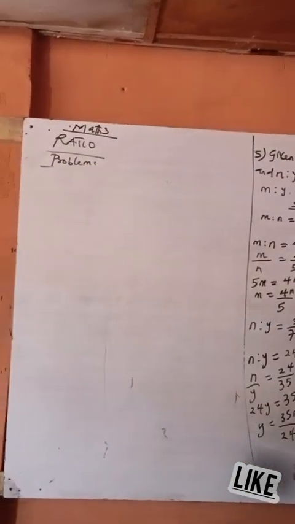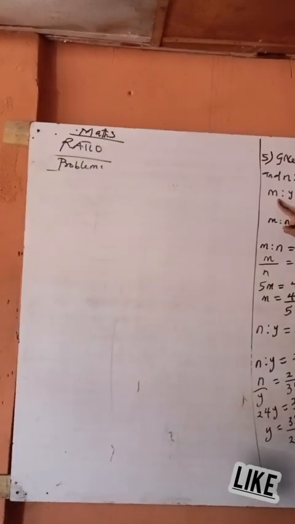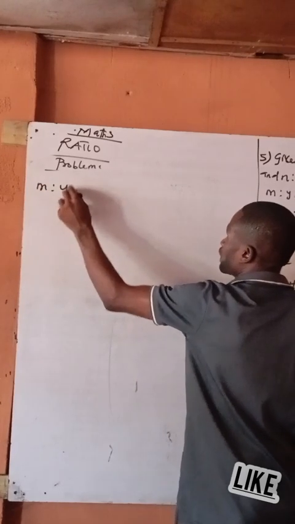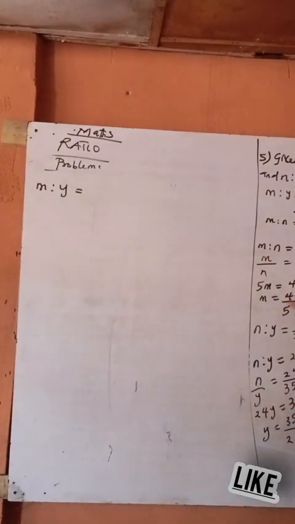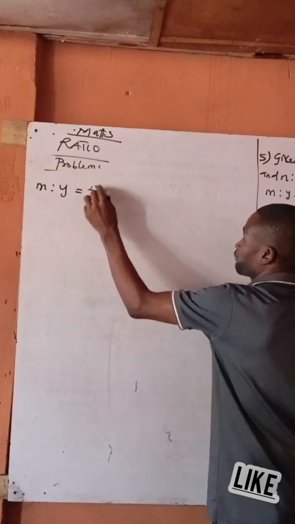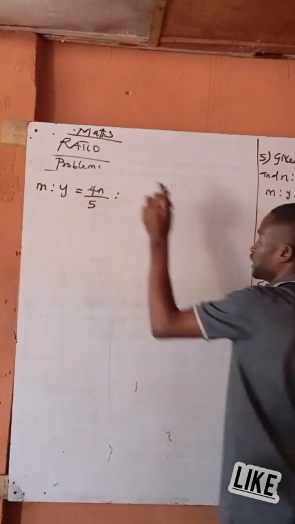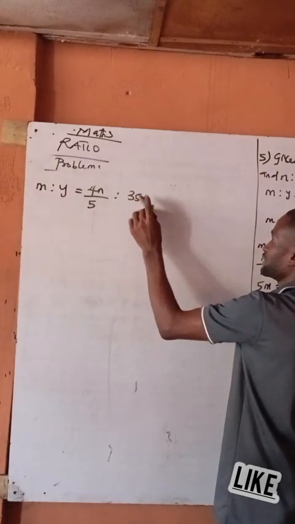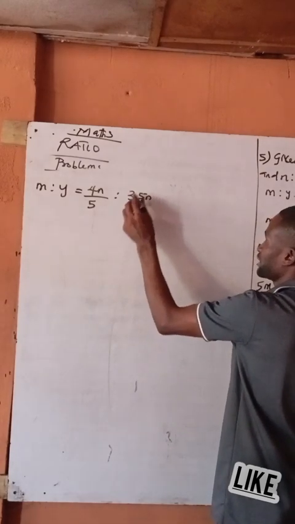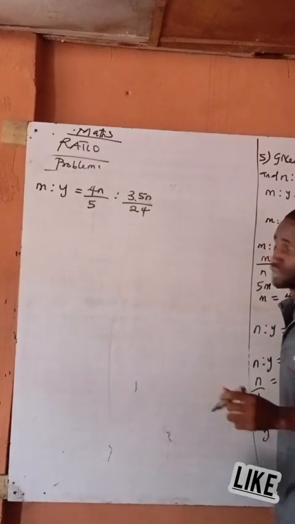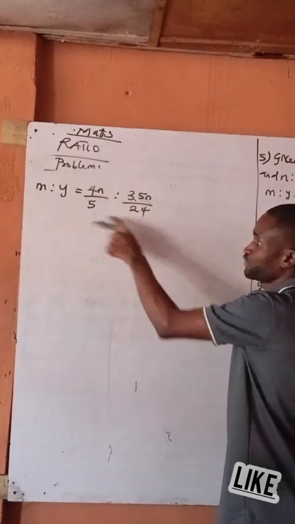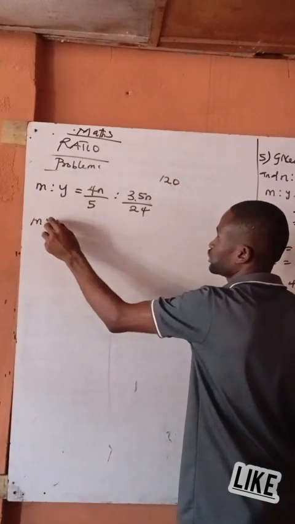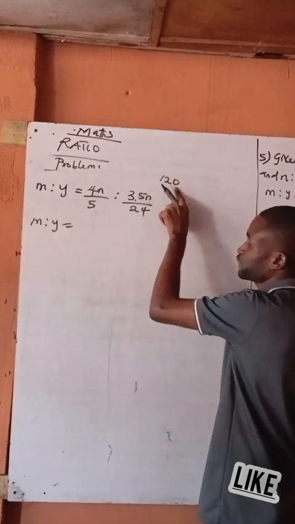Okay, finally, now what we are looking for is M is to Y. So we should find M is to what now? What is our M? M is 4N over how many now? So what is our Y? 35N over what now? Okay. Oh yeah, let's find the LCM now. 5 and 6 for example. You want to get it? So M is to Y is equal to 5 by this one.